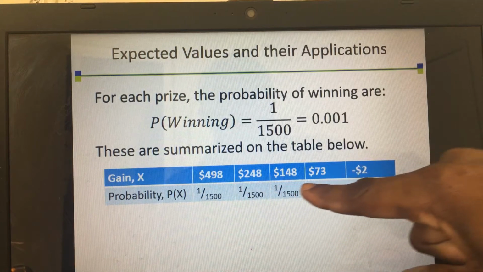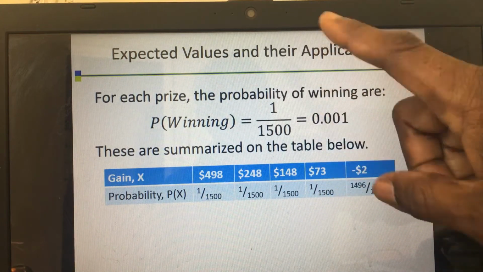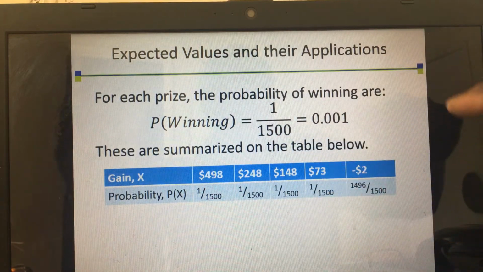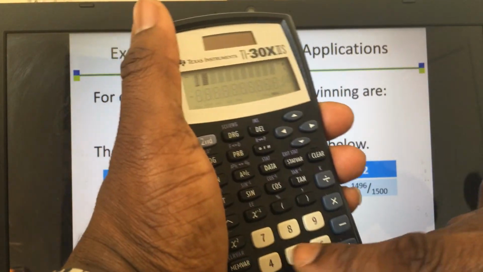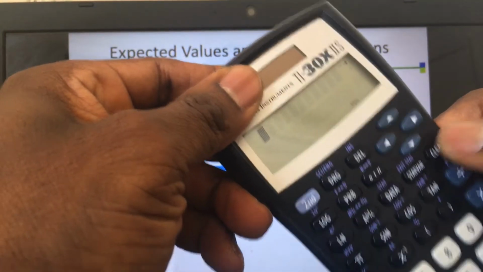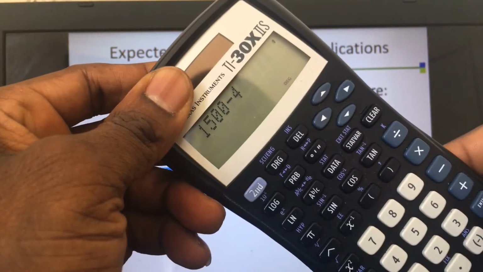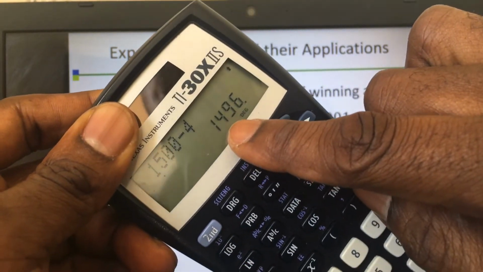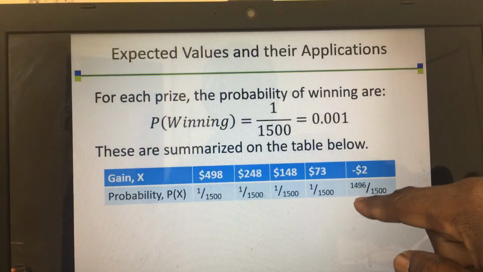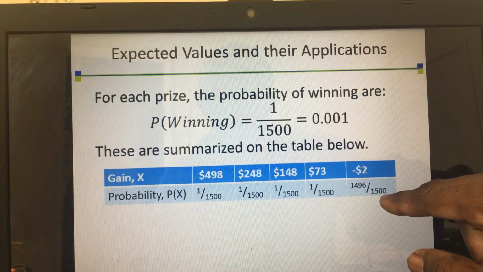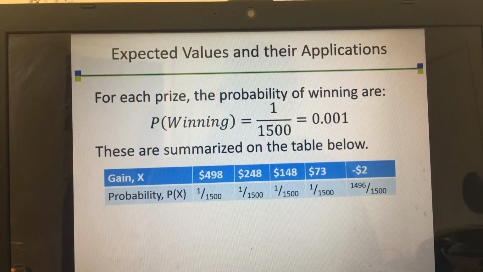And now you have 4 ways of winning. So how many ways of losing do you have? Remember, there are 1,500 tickets, and you have 4 ways of winning. So you have 1,500 minus 4 ways of winning, which is 1,496 ways of losing. So you can see right here the chance of losing your $2 is 1,496 out of 1,500. So you can see that you have a higher probability of losing than winning.